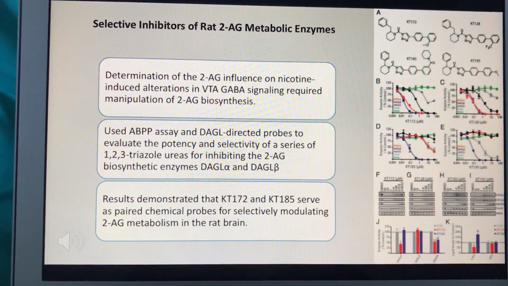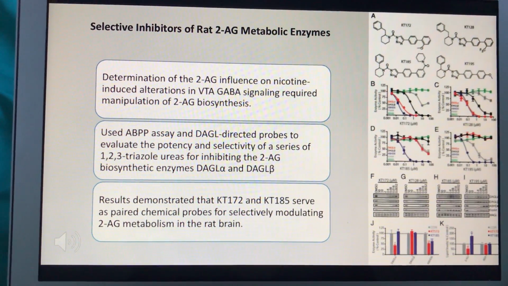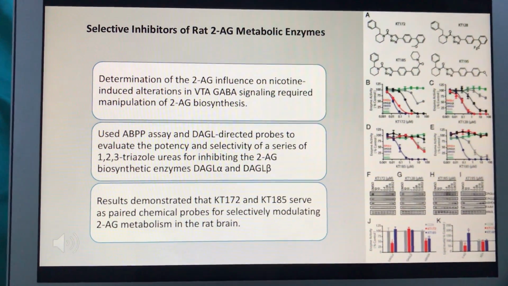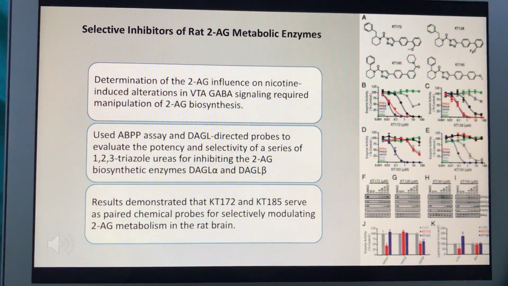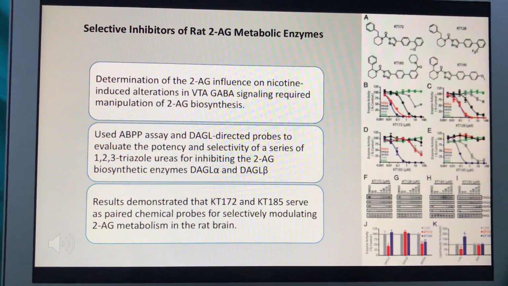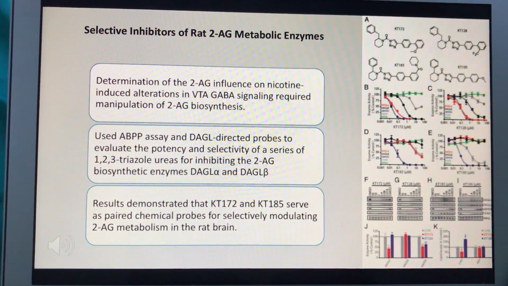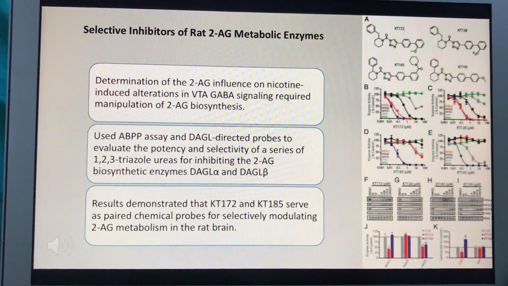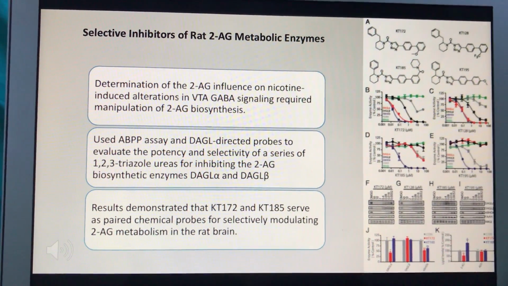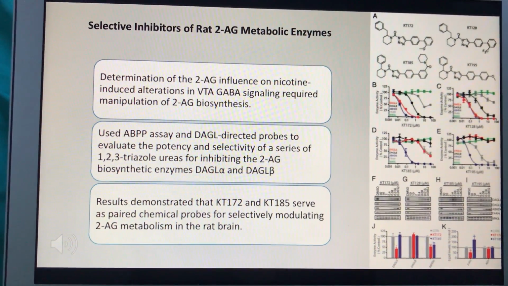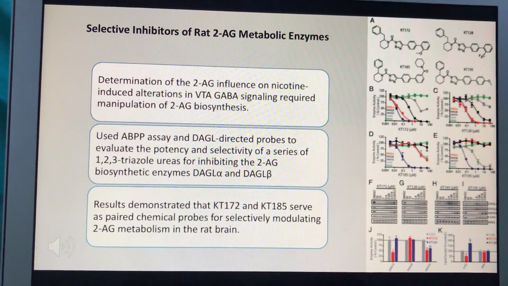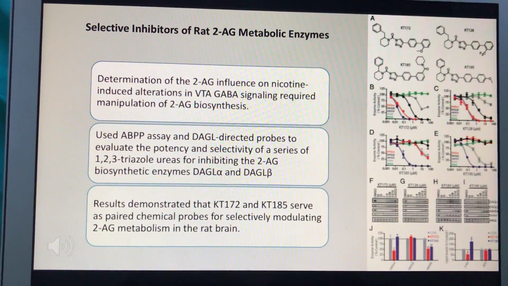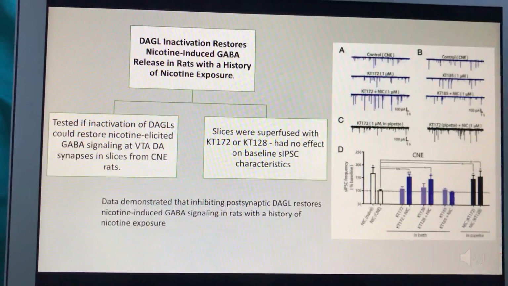We used an ABPP assay and DAGL-directed probes to evaluate the potency and selectivity of a series of 1,2,3-triazole ureas for inhibiting the 2-AG biosynthetic enzymes DAGL alpha and DAGL beta. Our results demonstrated that KT172 and KT185 both serve as paired chemical probes for selectively modulating 2-AG metabolism in the rat brain.